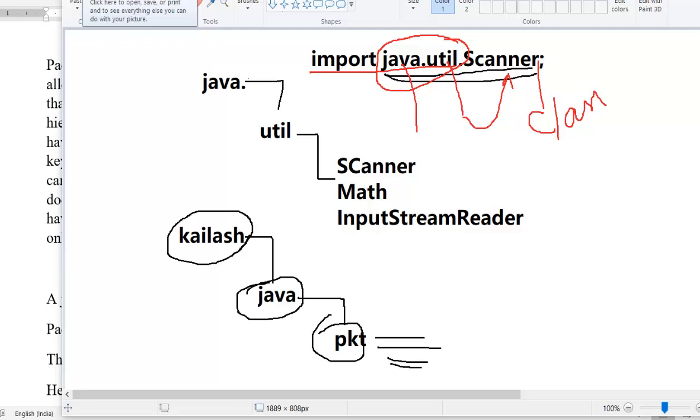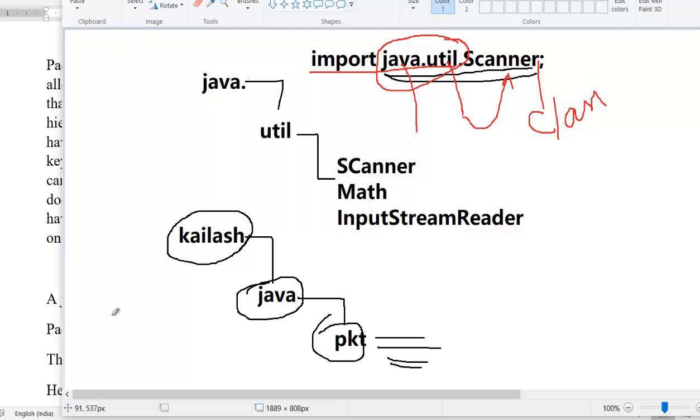Now see, there are two types of packages. One is called predefined, also called built-in or core packages. Number two is user defined, also called secondary, programmer defined or customer defined packages.